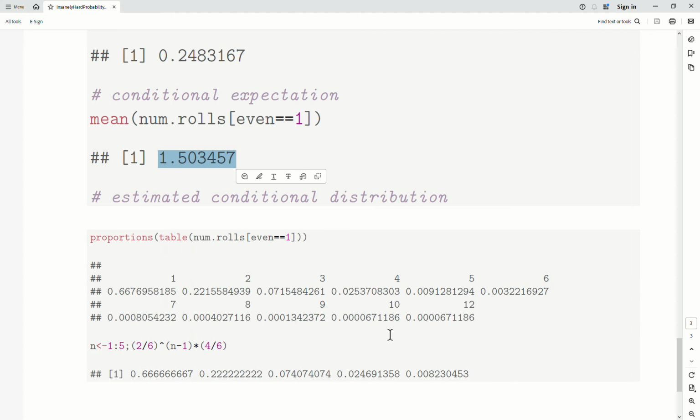But this is the part that I found counterintuitive. I filtered on only even rolls. I tabled the values, and of course I calculated the proportions of them. And in 67% of the cases, it was a 1. So it did match the theory. 22% of the time we found a 6 in 2 rolls, 7% in 3. This is the simulation results. And if we just look at the first 5 theoretical probabilities, 67%, 22%, 7%, 2%, it just matches with the empirical results. Okay, well, that's all I have for this video.